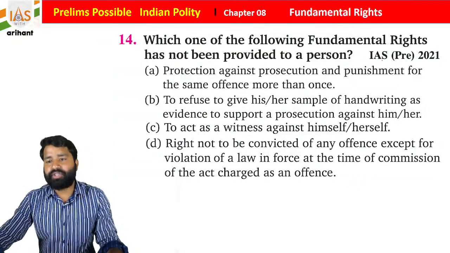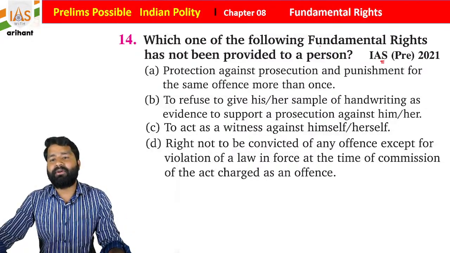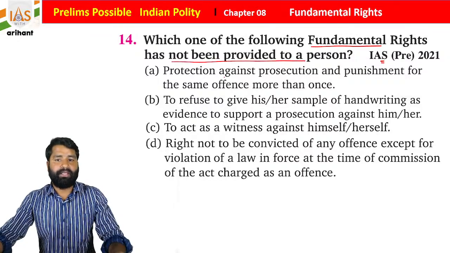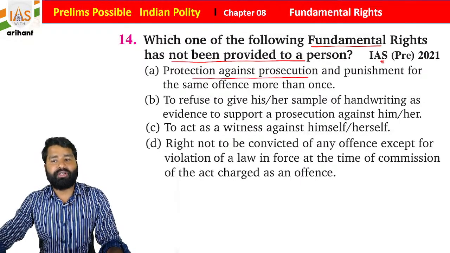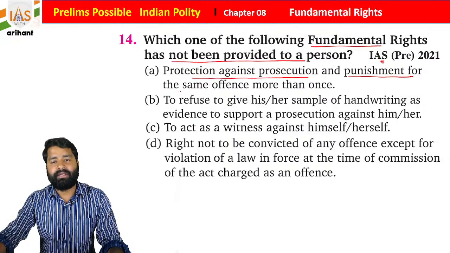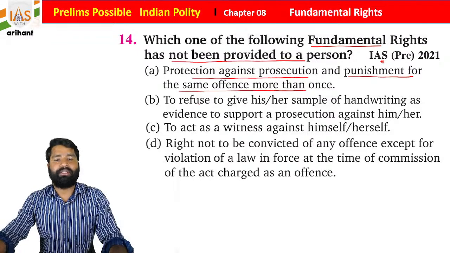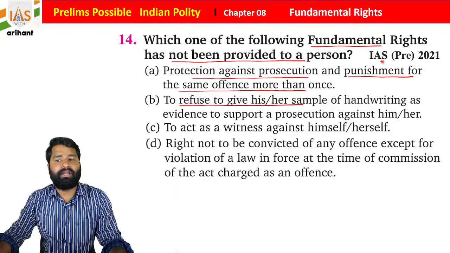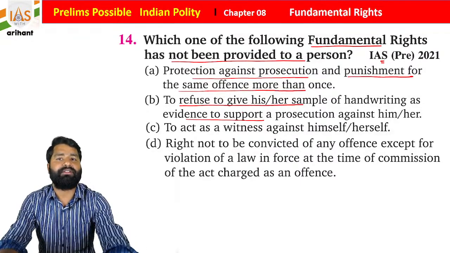Now this question was in UPSC 2021, a very tricky question once again. Which one of the following fundamental rights has not been provided to a person? Protection against prosecution and punishment for the same offence more than once; or the right to refuse to give his or her sample of handwriting as evidence to support a prosecution against himself.